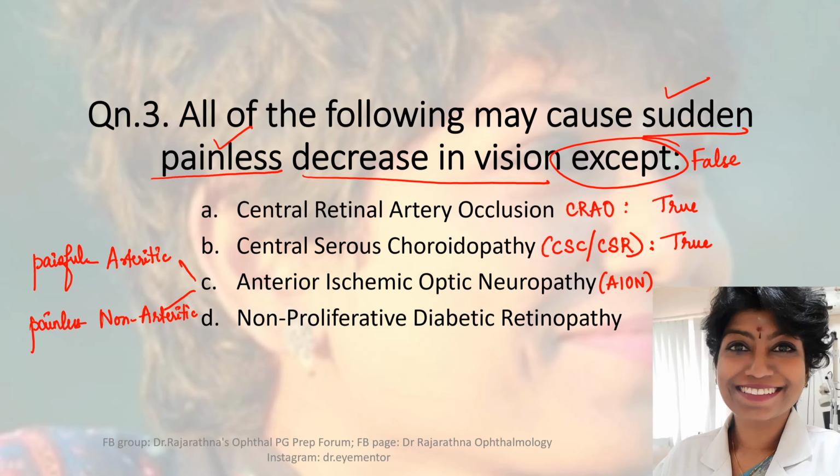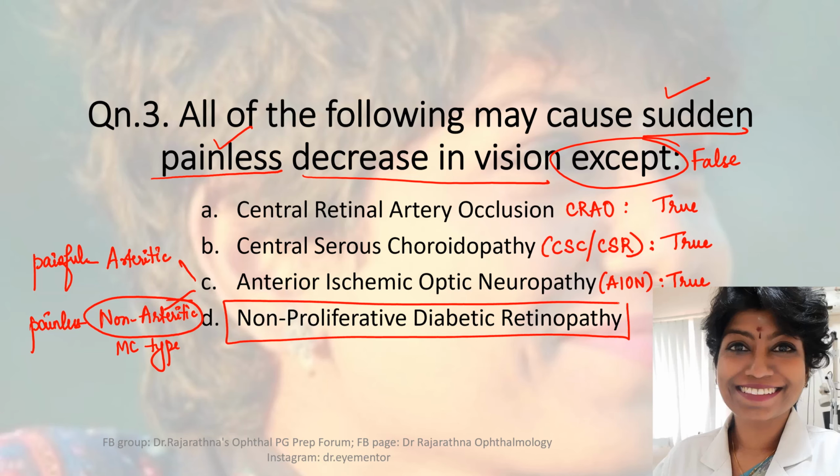Is this true or false then? Non-arteritic is the most common type. So overall, it's going to be a sudden painless decrease in vision in AION. So again, it's a true statement. So automatically we landed at our answer, which is NPDR.